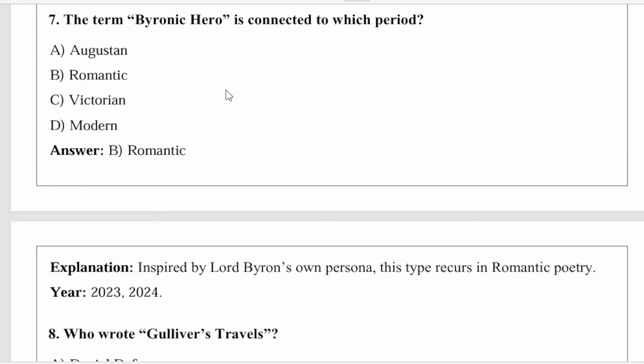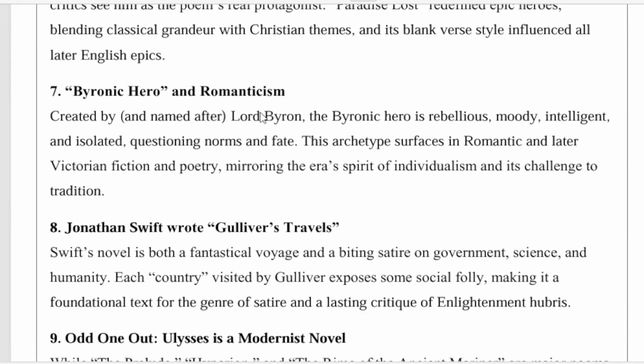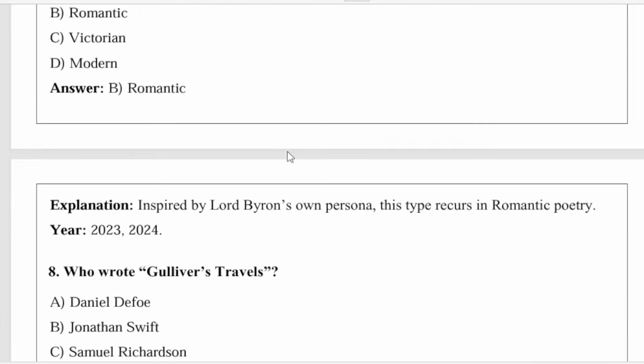So this term is connected to the Romantic period. So this question was asked in 2023 and 2024 also. It was created by Lord Byron. The Byronic hero is rebellious, moody, intelligent, and isolated, questioning norms and fate. This archetype surfaces in Romantic and later Victorian fiction and poetry, mirroring the era's spirit of individualism and its challenge to tradition. So next question.